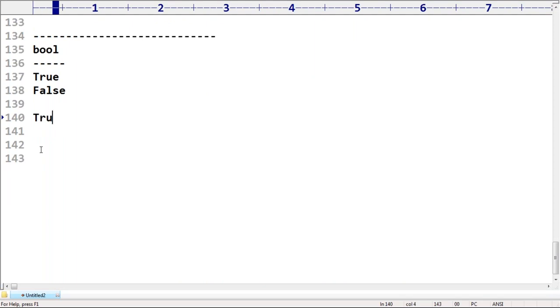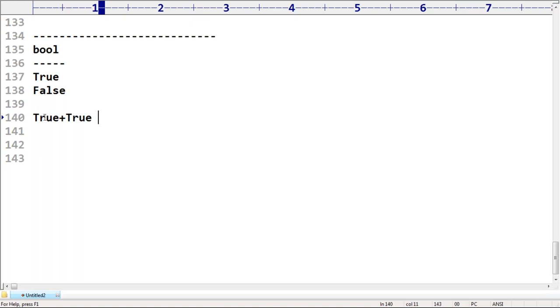Suppose I'm taking True plus True. What is the answer? True plus True, what is the answer? I want to hear from each and every person. True plus True. Remember, plus is a mathematical operation, an arithmetic operator, sir. Not a Boolean operator, an arithmetic operator.